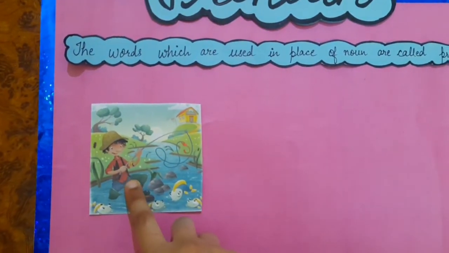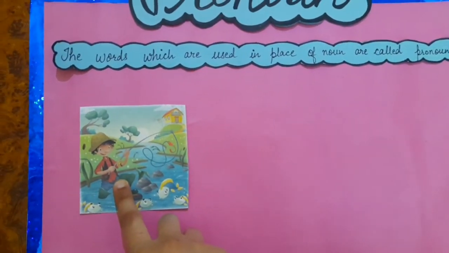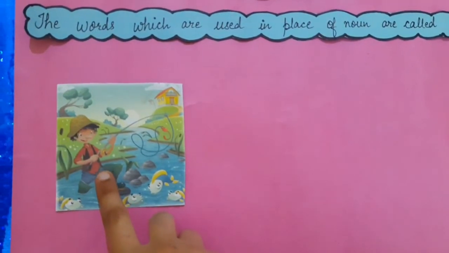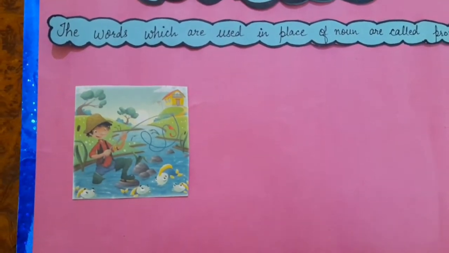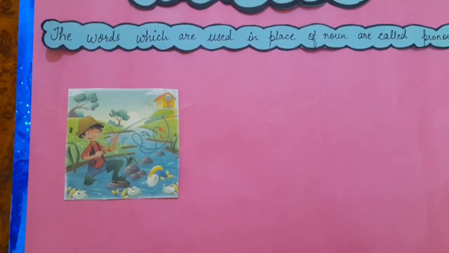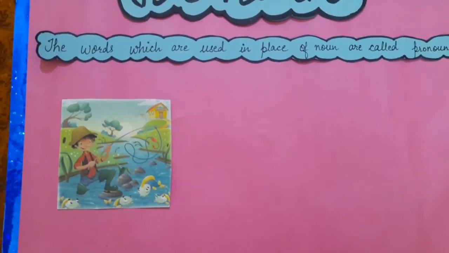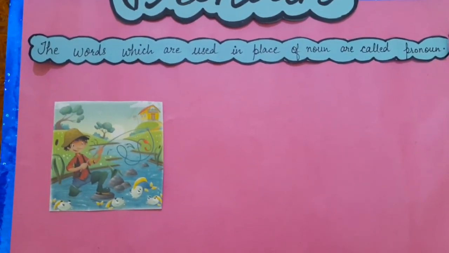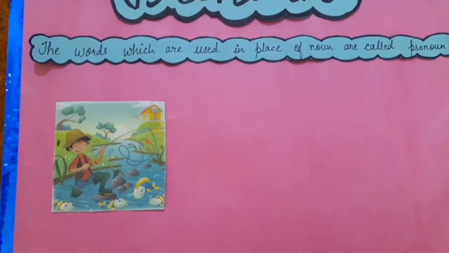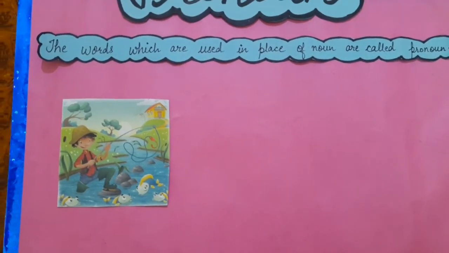Okay, so this is a boy. The boy is fishing. The boy is very happy. Students, does it look nice using boy again and again? No, very good. Instead of using boy again and again, we have another option.